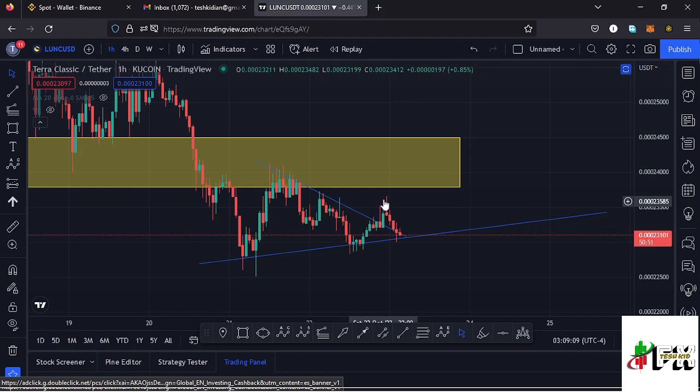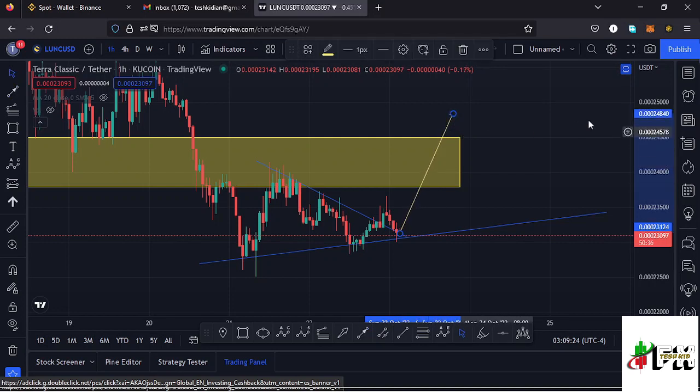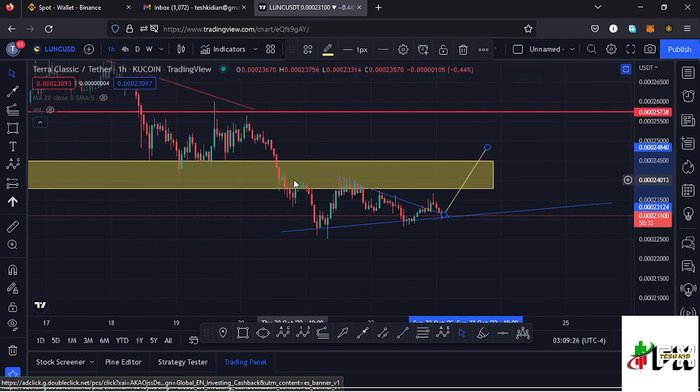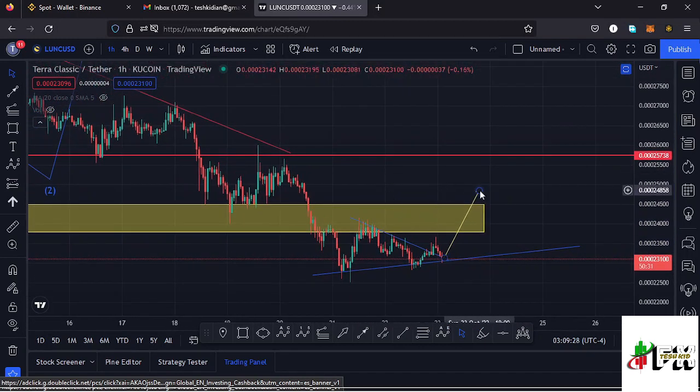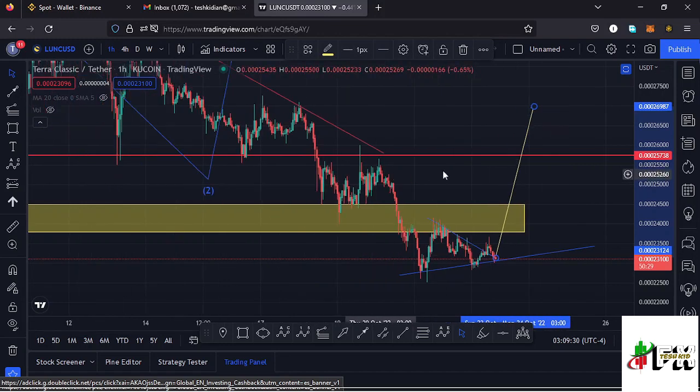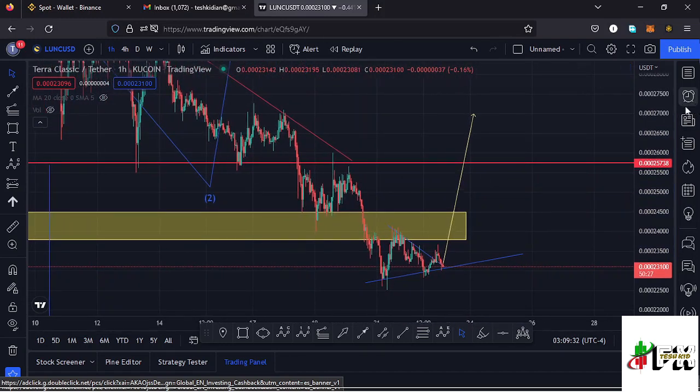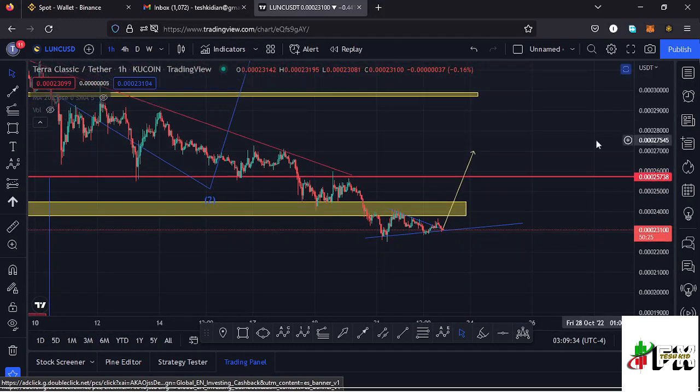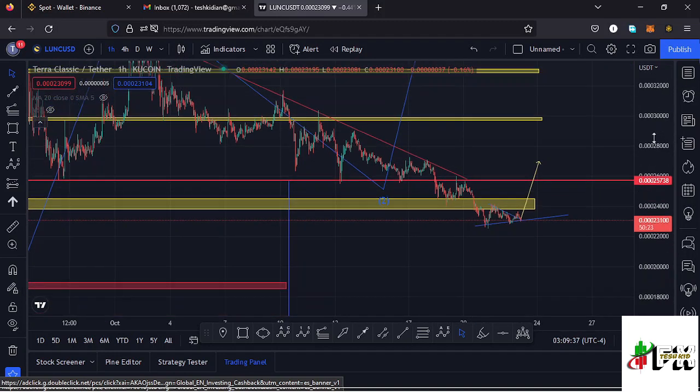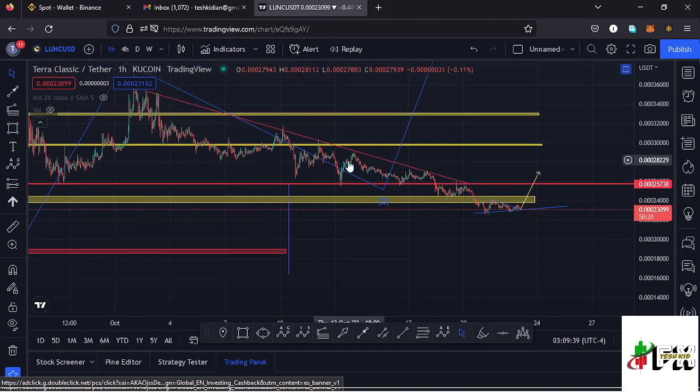of the triangle to the upper side, and right now we are seeing much of a retest of the upper side of the triangle, and there is a possibility that Lunc might continue pushing higher and manage to break above that key area of resistance, maybe even see a successful retest of that key area of resistance before we continue pushing higher. And in case that plays out, then I will expect Lunc to get back into the formation of a third wave to the upper side, and our target area for those movements to the upper side will still remain.